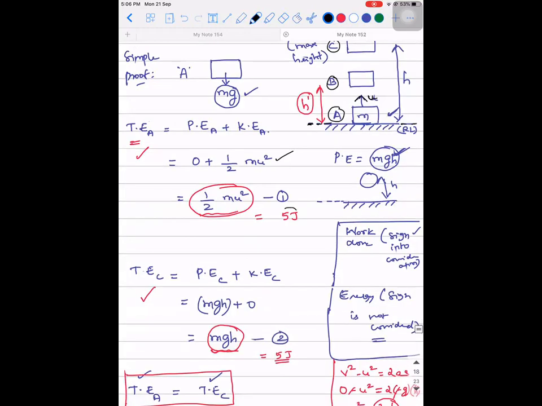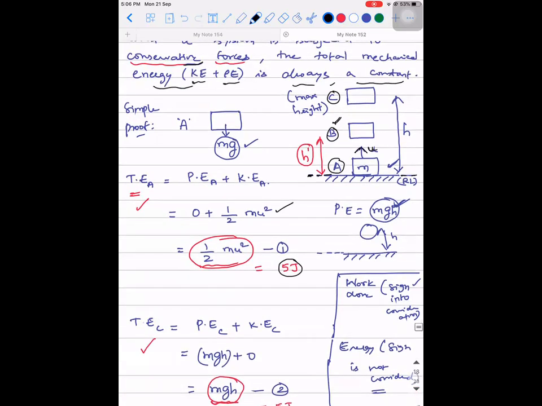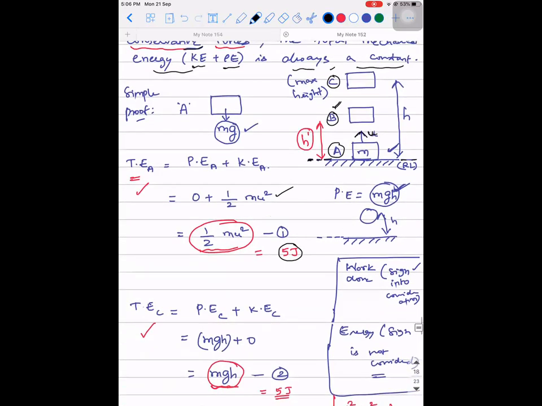Okay. Let's say that the total energy is 5 joule. Then when the object has gone from A to B, at B, what are all the energies it possesses? See, B is slightly a complicated point. Let's discuss C. At point C, what are all the energies it has? Only potential energy, because it has reached the maximum height. At maximum height, what is the velocity? 0. Instantaneous velocity is 0. So at maximum height, only potential energy is associated with it.